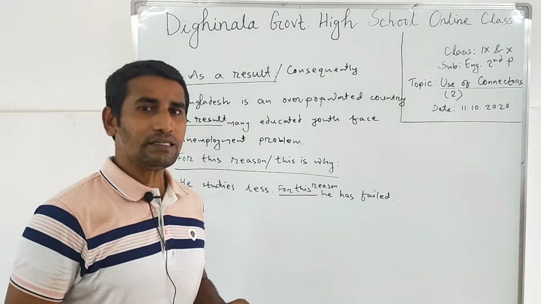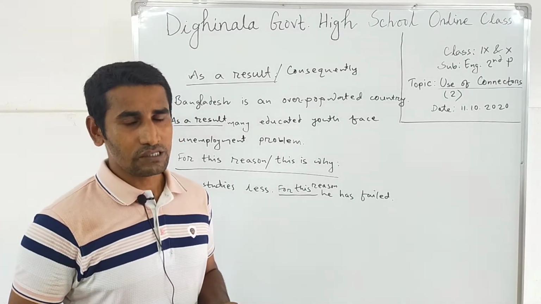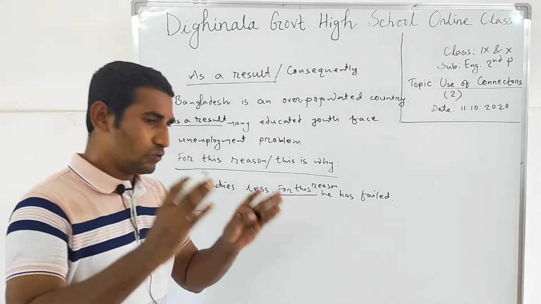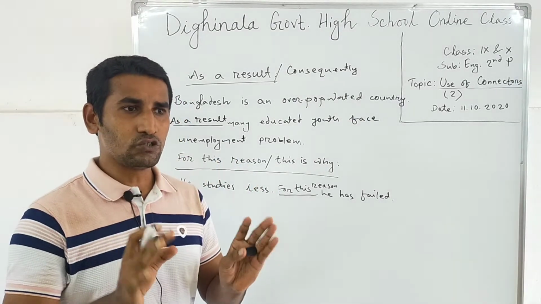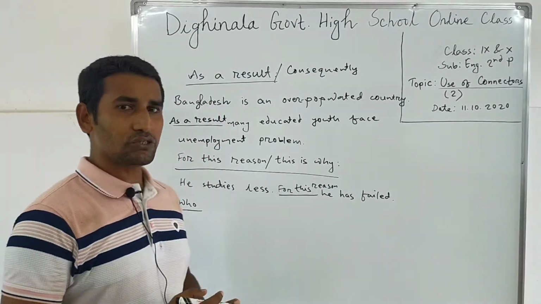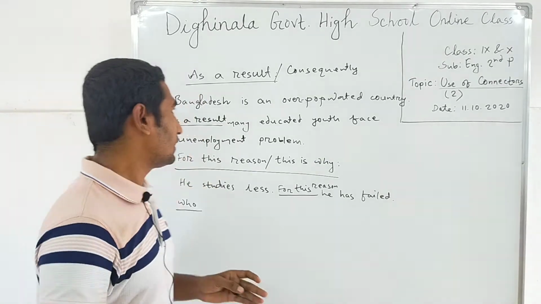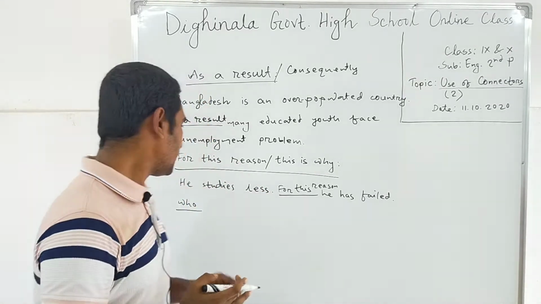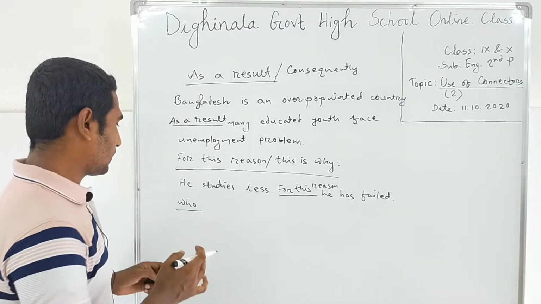Who is another known connector we use generally, and you know who is a connector that connects two parts of a sentence. Normally in interrogation who means কে, but when it comes to a connector then it means যে বা যারা. Now see the example.